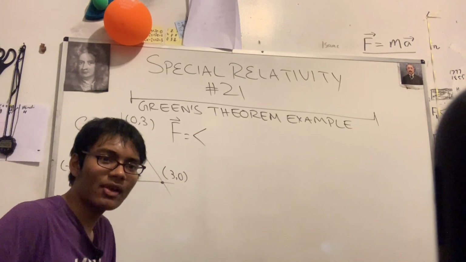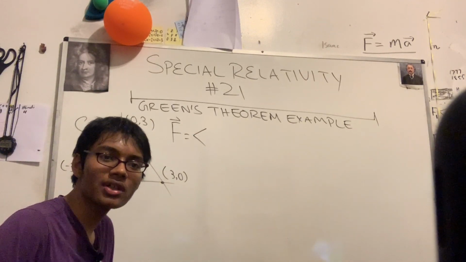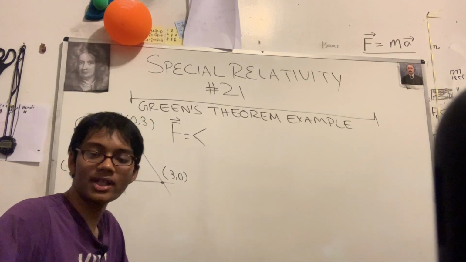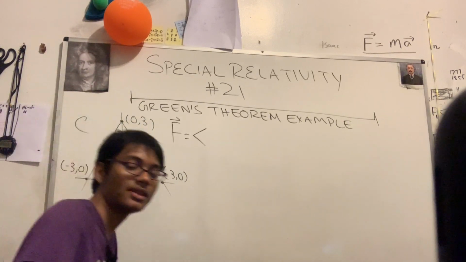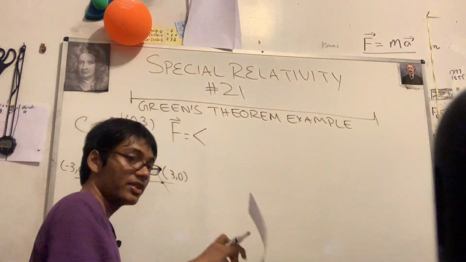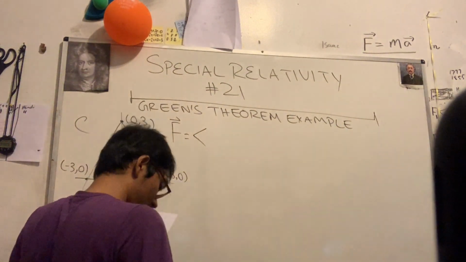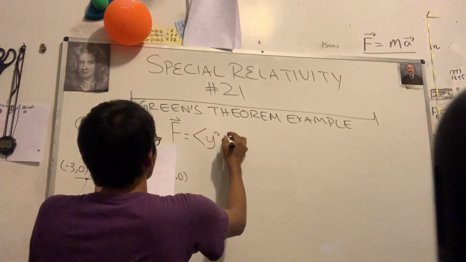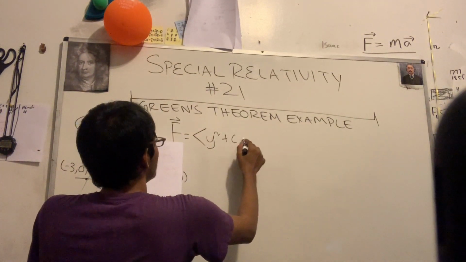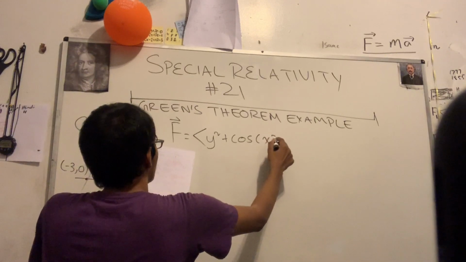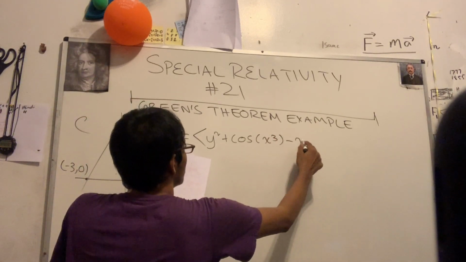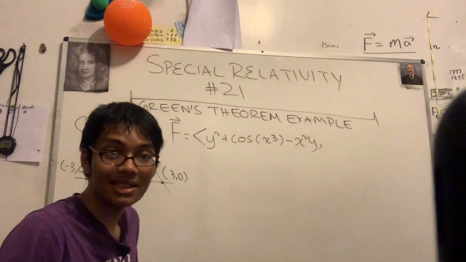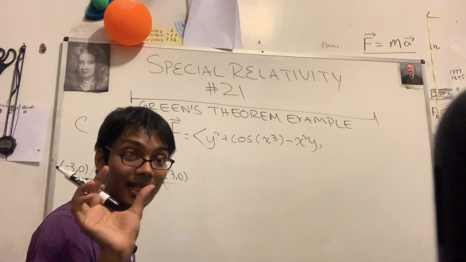Variables, but now I've chosen some kind of a trigonometric field, and I'd like to write that down right now. So let's go ahead and write down my field. I've got it written right here. So here's my field. I've got y squared plus cosine x cubed minus x squared y. Okay, that's going to be my x coordinate of my vector field.